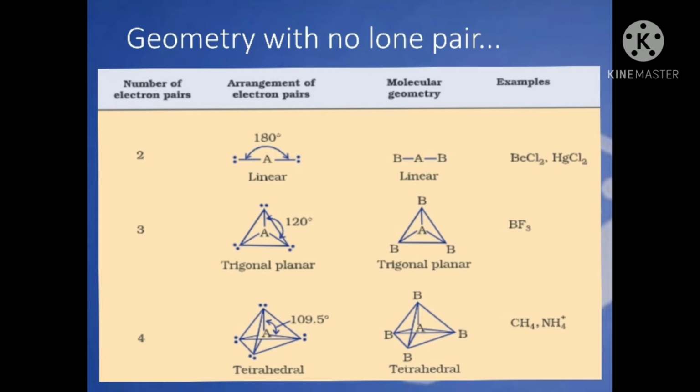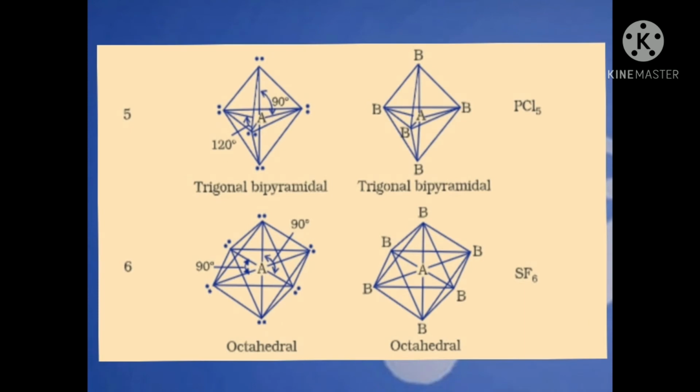Tetrahedral. In this type of geometry, four electron pairs are present and no lone pair is there. They are arranged in such a way that the angle between them is 109.5 degrees. Such kind of geometry is called tetrahedral. Examples of this type of geometry are CH4 and NH4+.